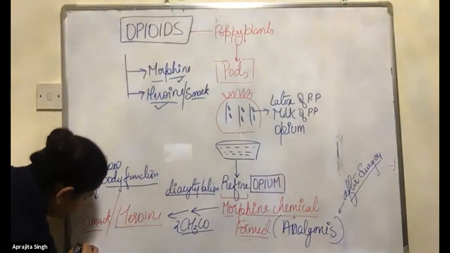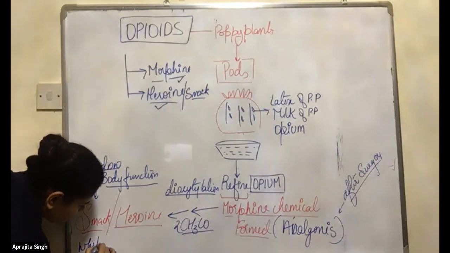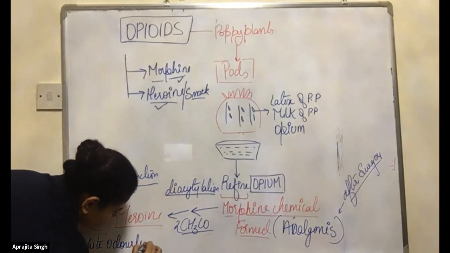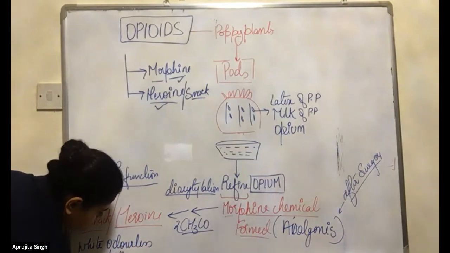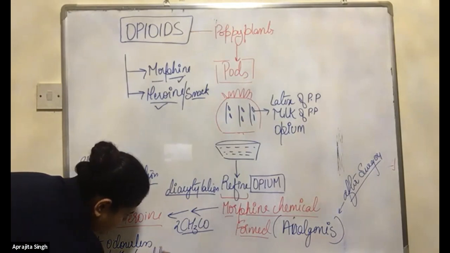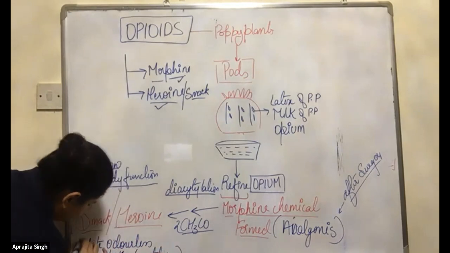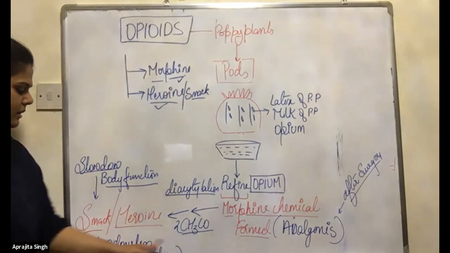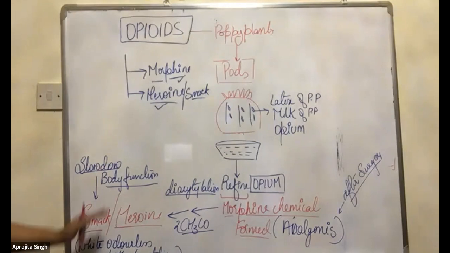It's white, odorless, bitter, crystalline. These are the properties of this smack. It's written in your NCERT. It's a white, odorless, bitter, crystalline compound.